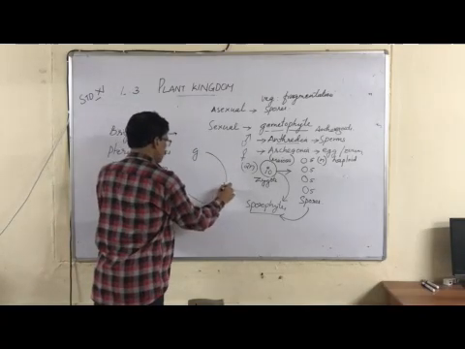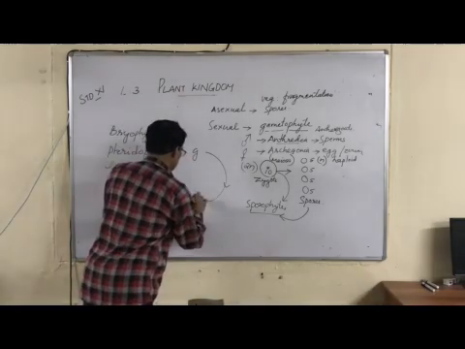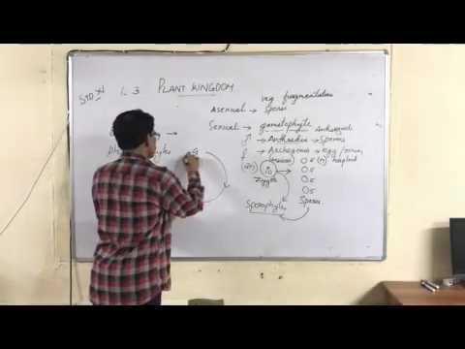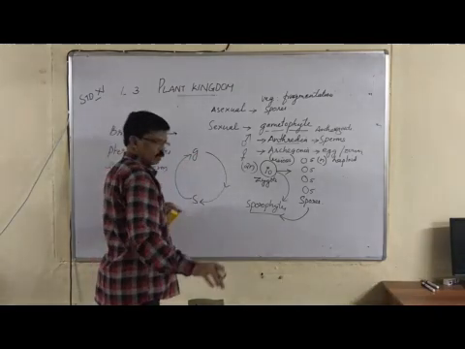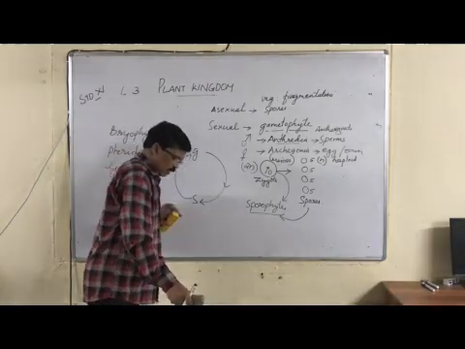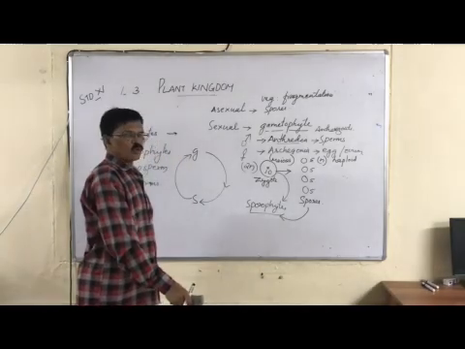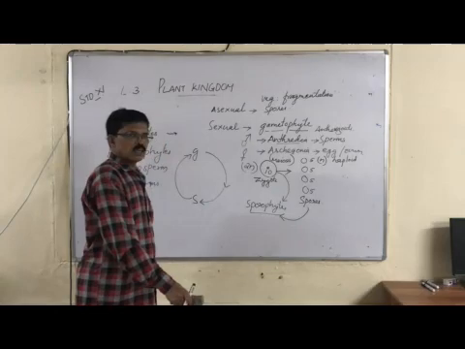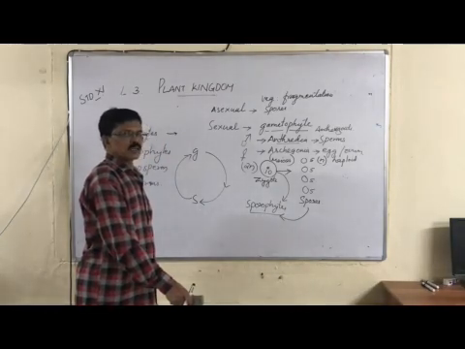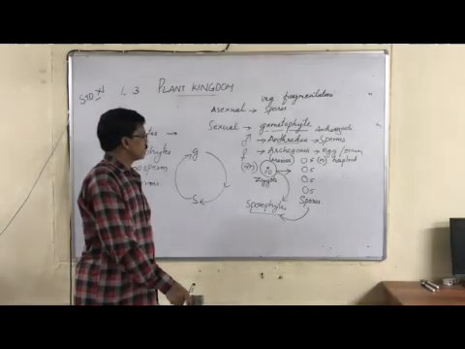So in this way, two generations, gametophyte and sporophytic generation, come alternate to each other. Gametophytic stage alternates with the sporophytic stage. Such a life cycle is called alternation of generation. So what is alternation of generation? In the life cycle of plants, two generations, the gametophytic and sporophytic generation, come alternate to each other. Such a life cycle is called alternation of generation. Right?